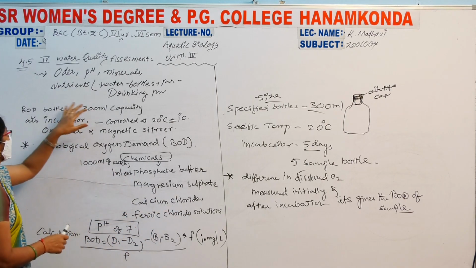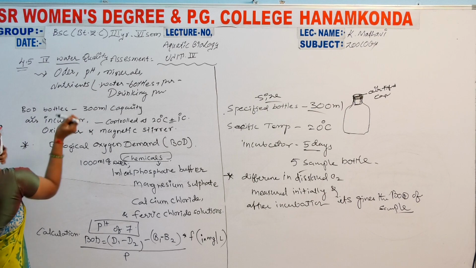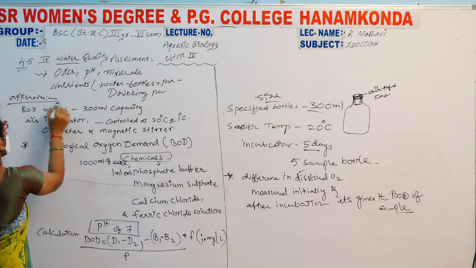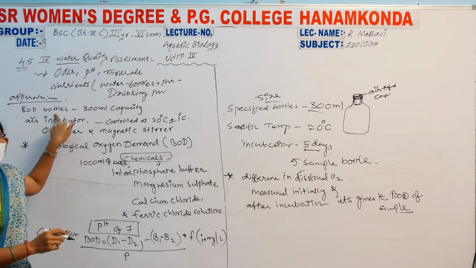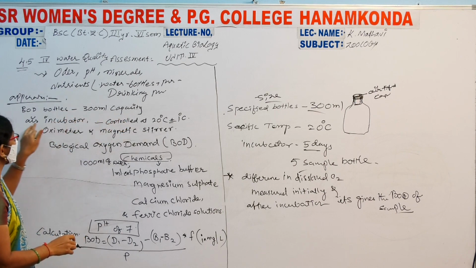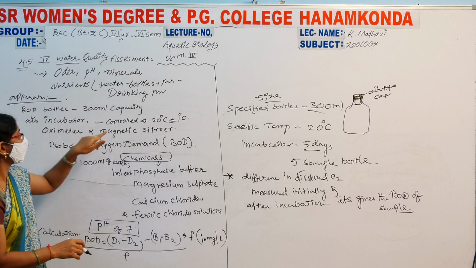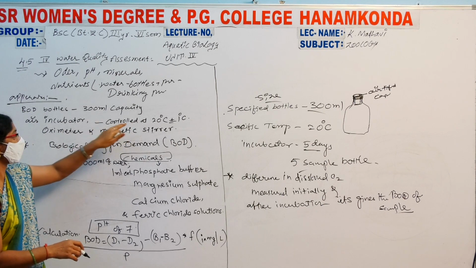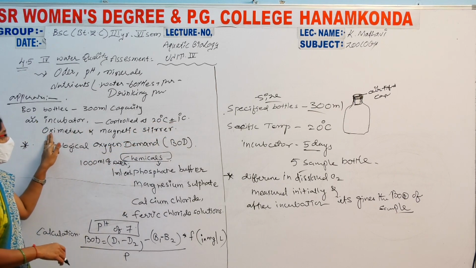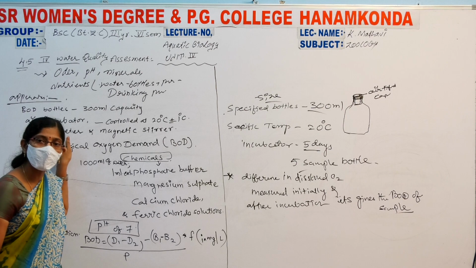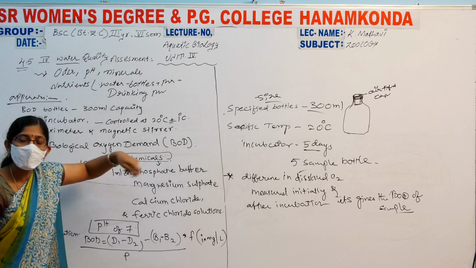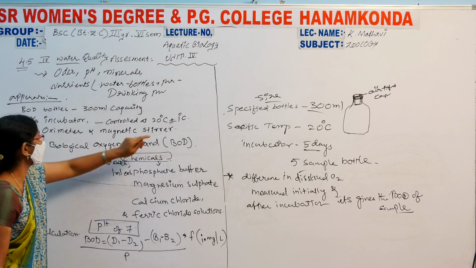Let us discuss now. These are the requirements or the operators which are included in the BOD. This is a special type of bottle. These bottles have 300 ml capacity, and an air incubator is needed, controlled at 20 degrees Celsius, plus or minus 1 degree Celsius. The next most important operator is the oximeter. And next is the magnetic stirrer, which is useful for movement.